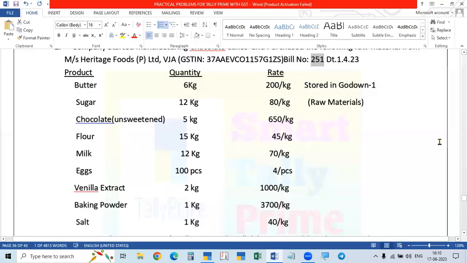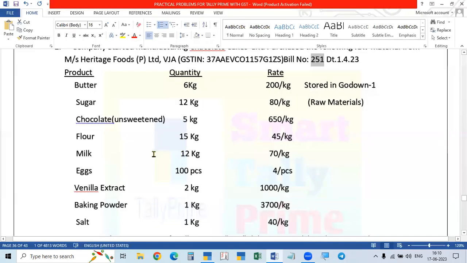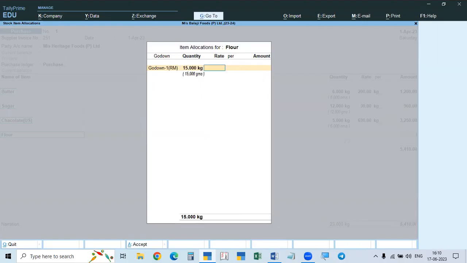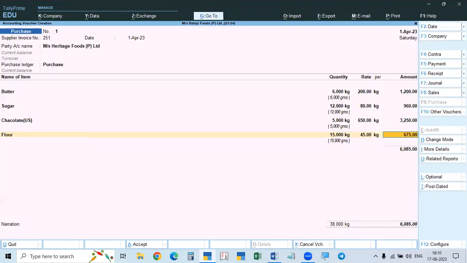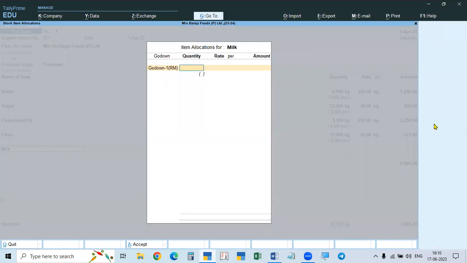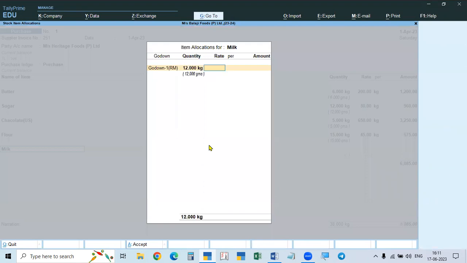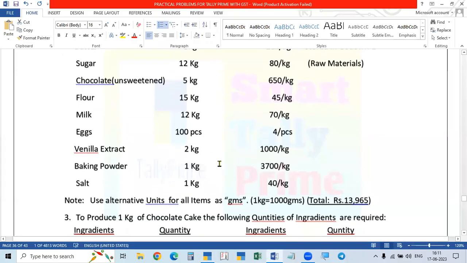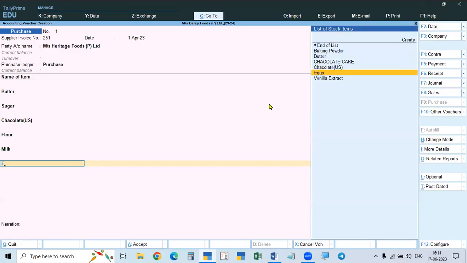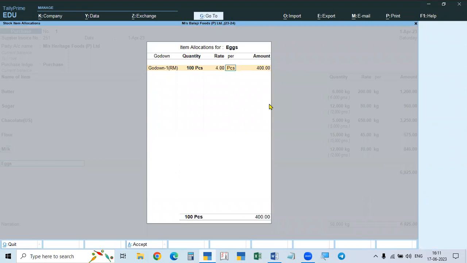Then flour. Flour, Godown 1, every material is Godown 1 only. Flour 15 kg, rate is 45 each kg. Then milk. Milk actually will be in liters, but it was taken by mistake as kg, so take it as kg. 12 kg, 70 rupees each. Then eggs, Godown 1, 100 pieces, 4 rupees each.